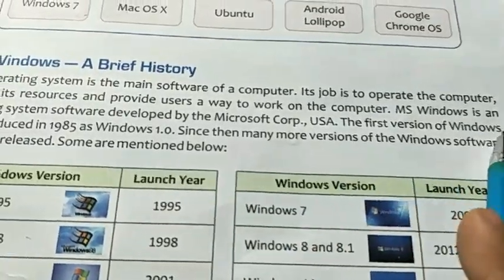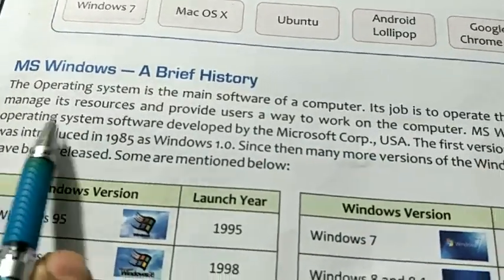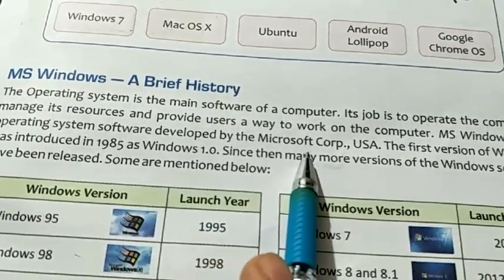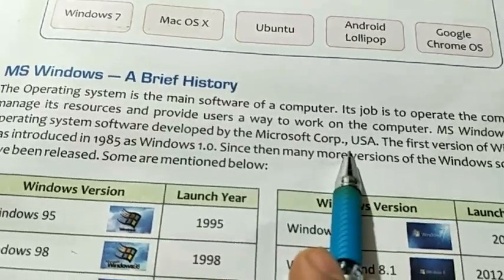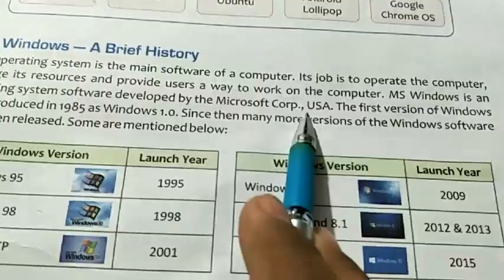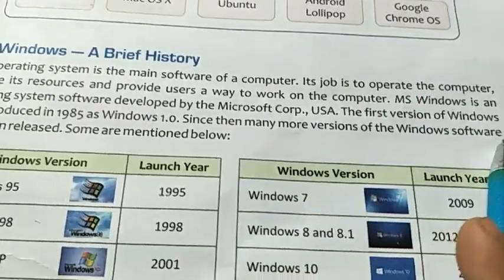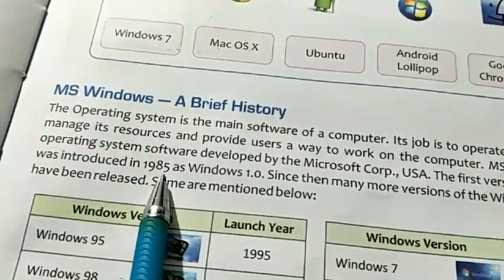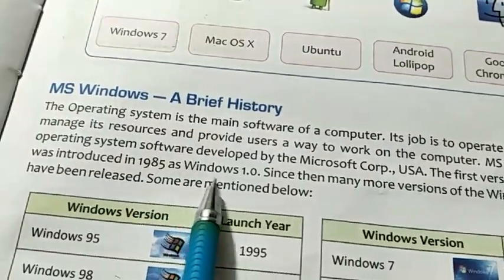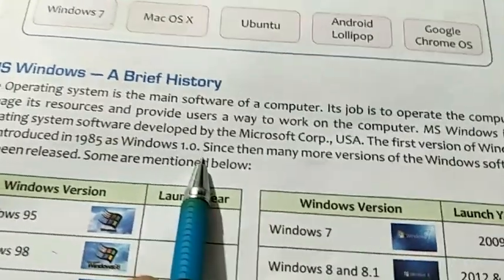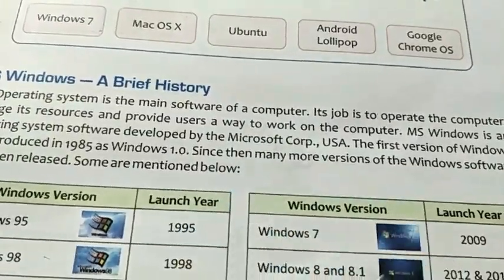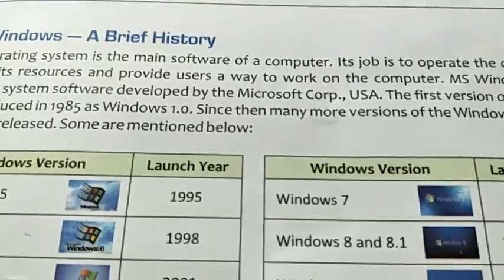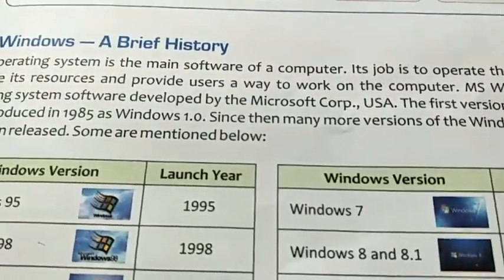MS Windows is an operating system software developed by the Microsoft Corporation, USA. The first version of Windows was introduced in 1985 as Windows 1.0. Okay, that means the first version. You know, when a software is launched the first time, that is called the first version of that software.